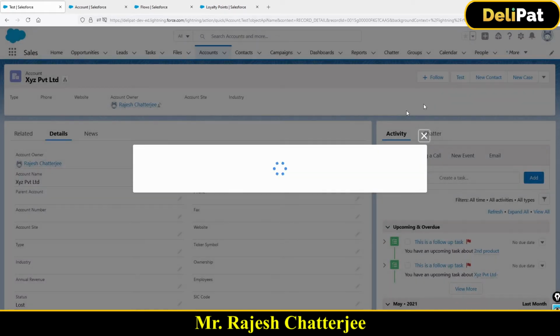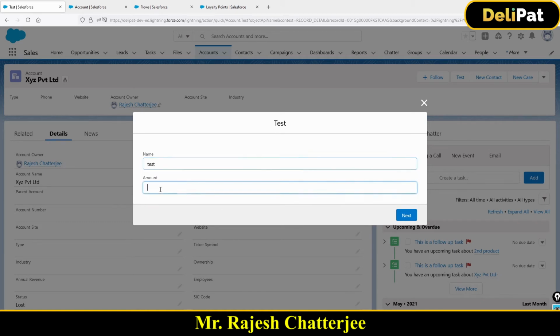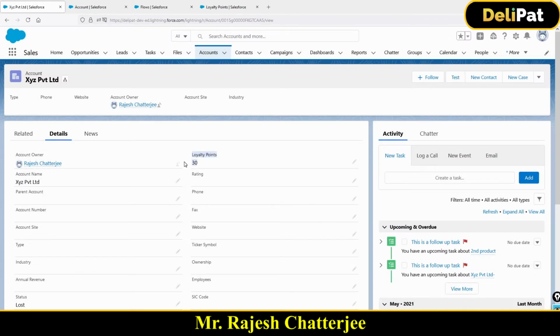Again, I'll click on this and give another amount, let's say 200. This time how much will the total points be? It will be 10 plus 20. 10% of 200 is 20, right? So the total would be 30. See, it's already happening, right? I just created one test flow.